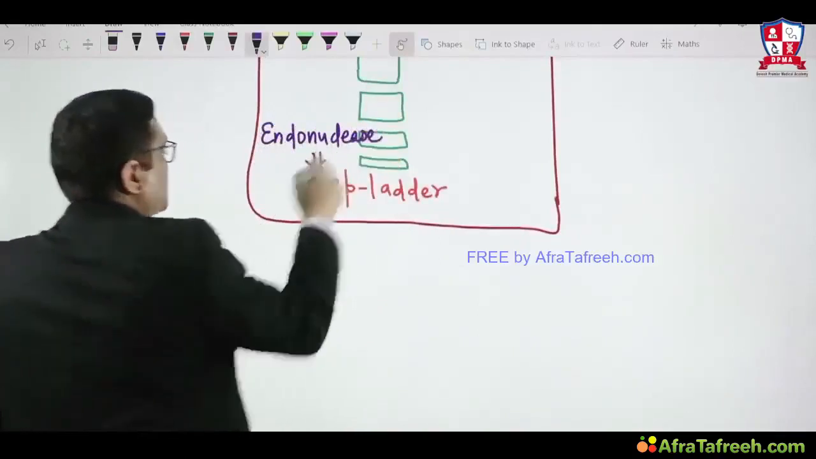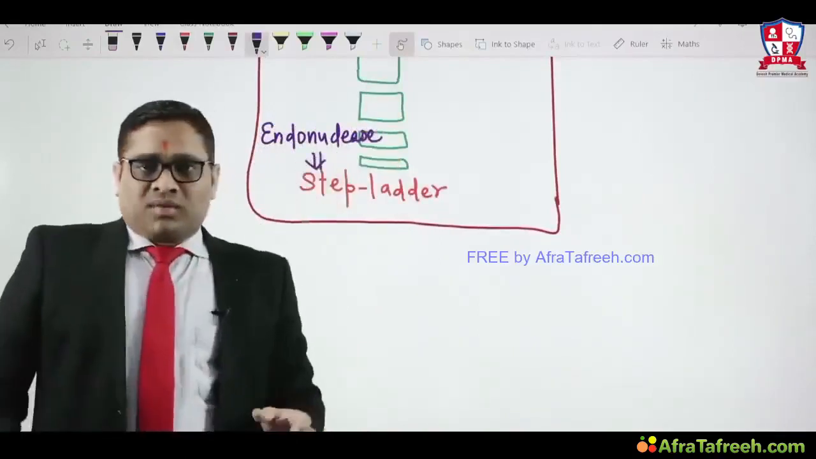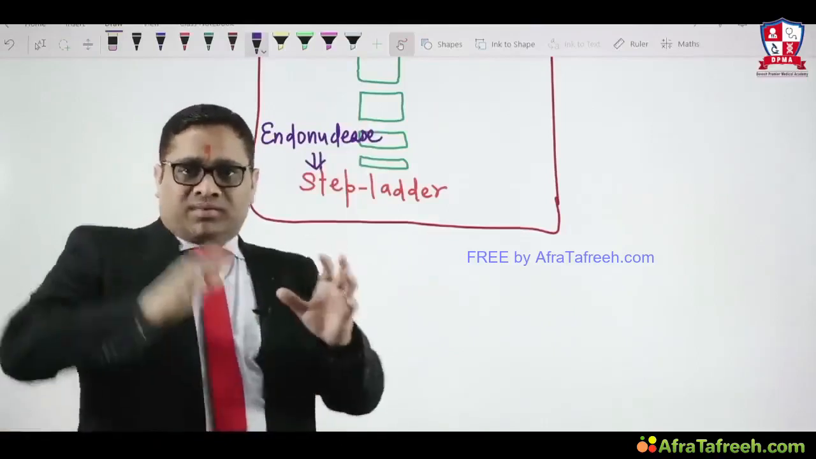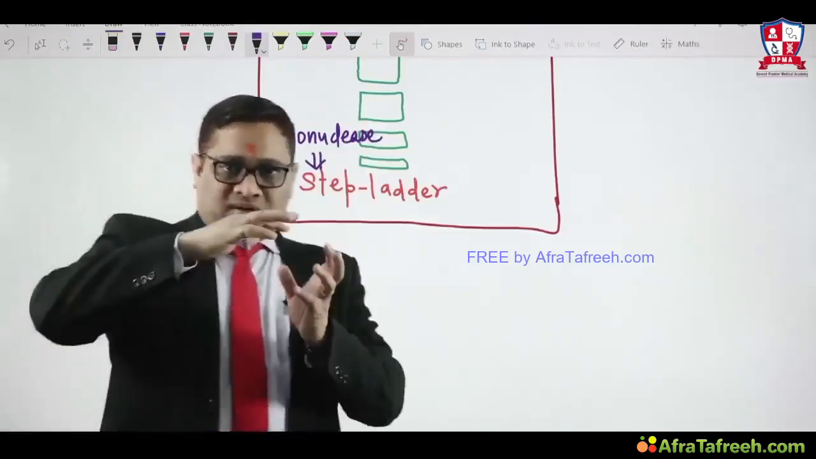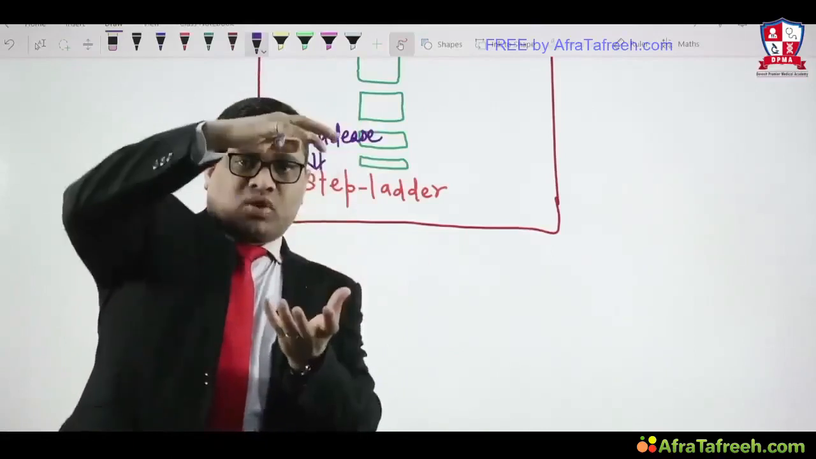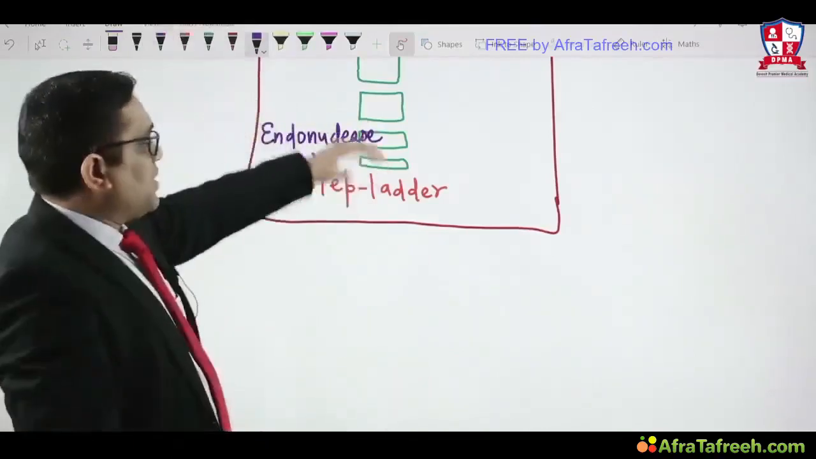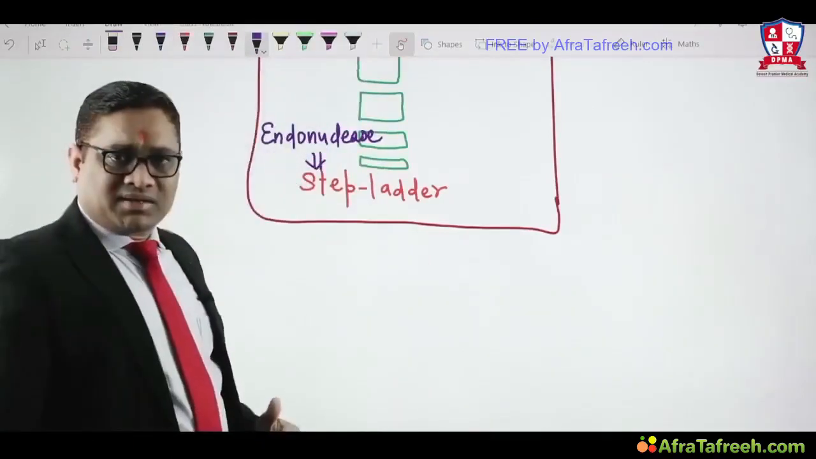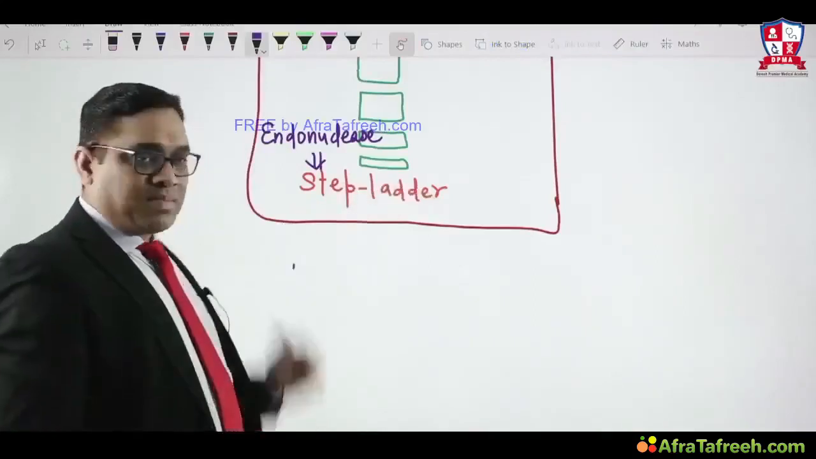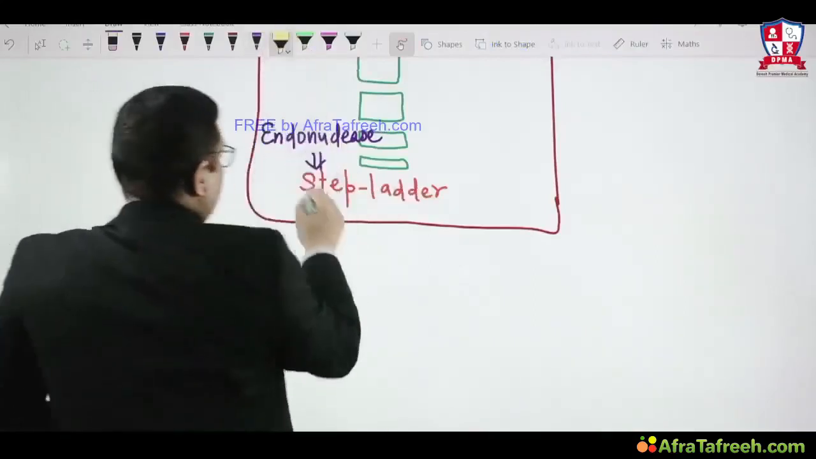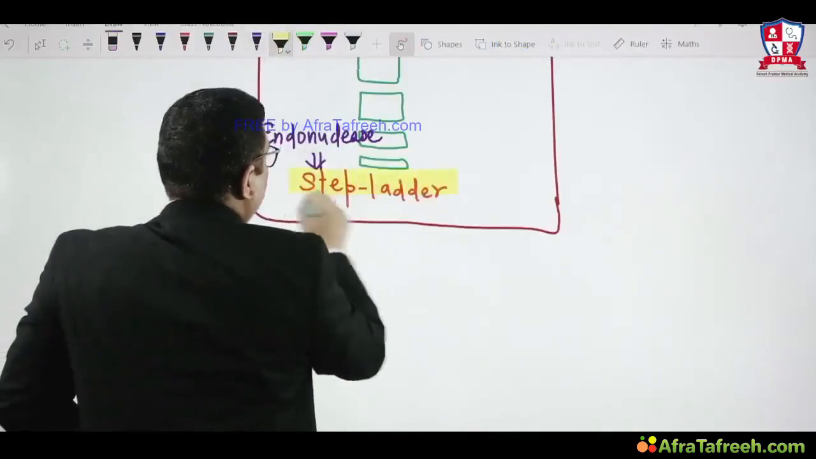Because endonuclease is causing damage of the DNA into fragments of 200 base pairs, 400, 600. That is why they will be in a step ladder pattern: 200, then 400, then 600, 800, increasing like that. That is why it is called a step ladder pattern. A step ladder pattern is a very important MCQ in older AIIMS and All India exams.